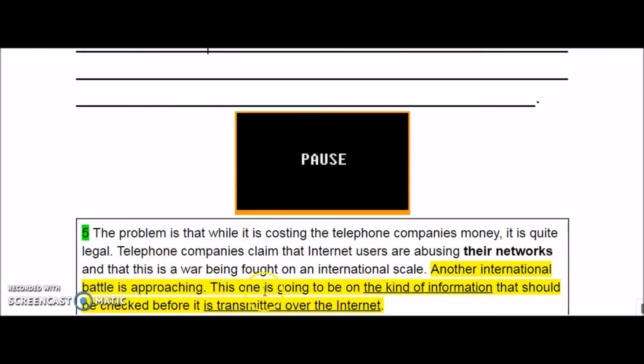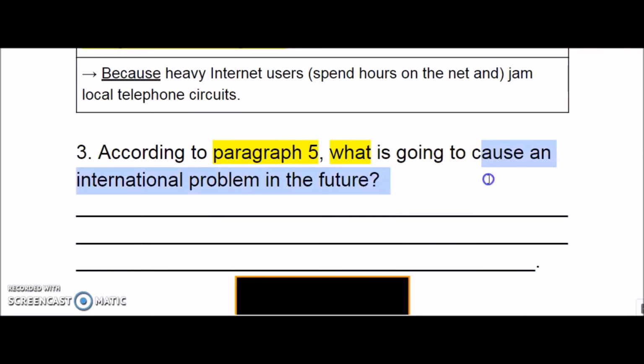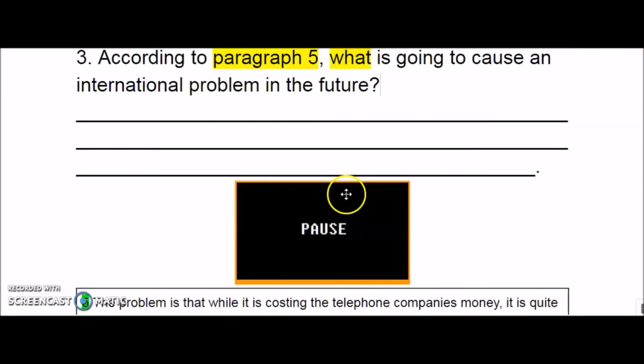Okay, so this one is going to be on the kind of information that should be checked before it's transmitted over the internet. Okay, so what is going to cause an international problem in the future?